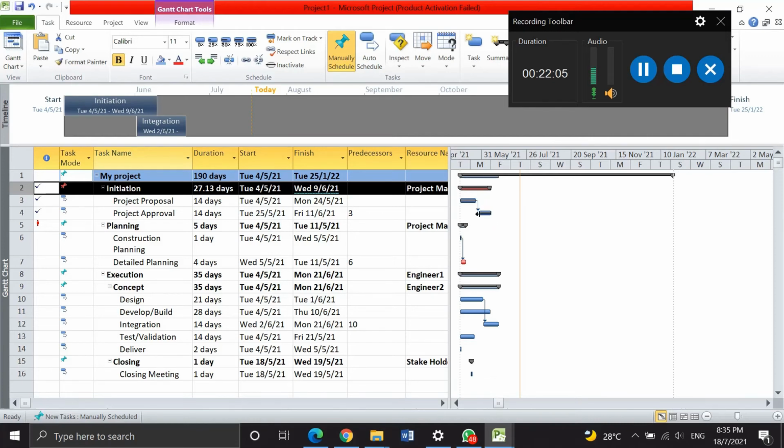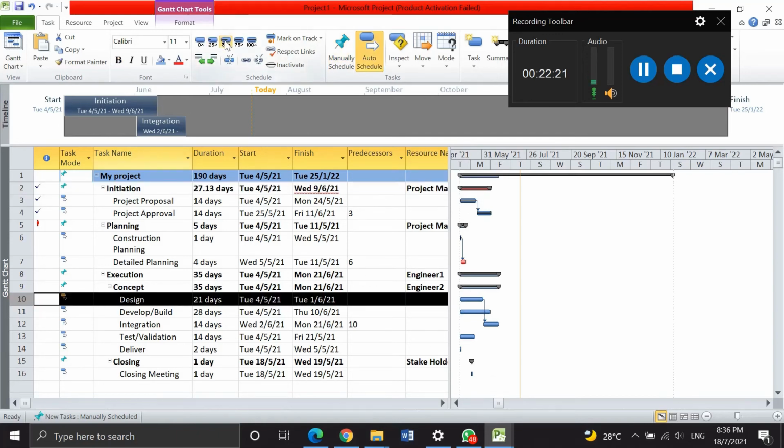You see the line at the middle of the bar. That shows that the task is done. I'll show another example: design is 50% done.